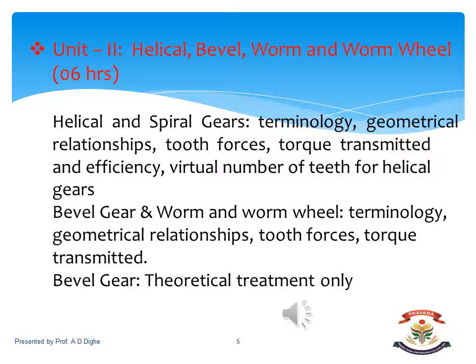Similarly, the worm and worm wheel is a special case of spiral gear where the shafts are perpendicular to each other. Then, what are the contents of the worm and worm wheel? It should be its terminology, geometrical relationship, tooth forces, and the torque transmitted by it. The bevel gear has no numericals on it. On helical gear, spiral gear, and worm and worm wheel, there will be numericals, but on bevel gear, there is only the theoretical treatment.